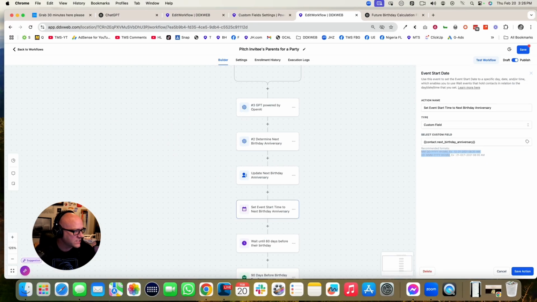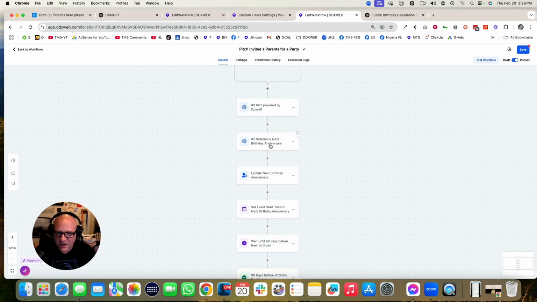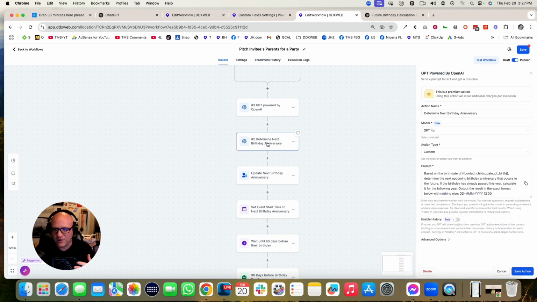So that being said, what I came up with was this here. This is going to take some tweaking, and I'll go ahead and let it fail a little bit here, as you can see how I troubleshoot this and fix it. But basically it's an iterative process where I give it my best prompt and then test it and see if it comes out with that birthday that I was expecting.